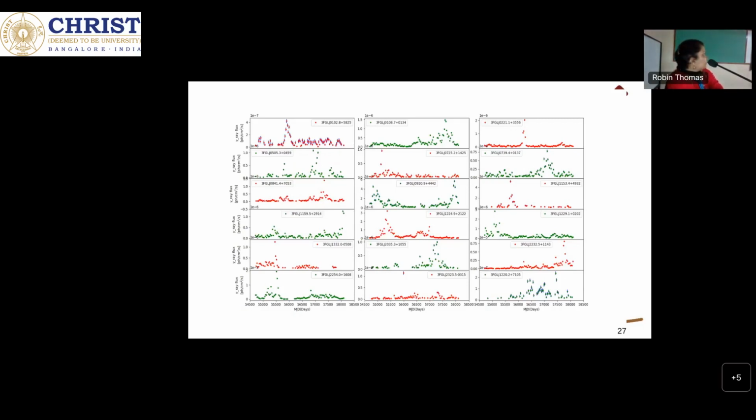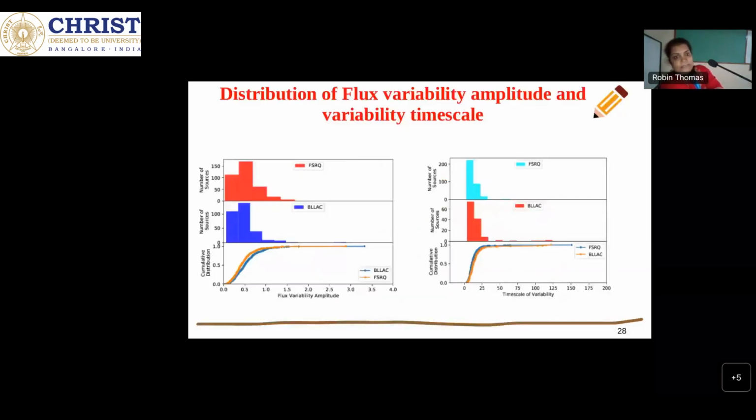We plotted the distribution for FSRQ and BLX, and the main thing we found is that more than 50% of blazars are variable in gamma ray. In the sample of 639 BLX sources, 304 are variable, and out of 481 FSRQ sources, 371 are variable. So we found that FSRQs are more variable than BLX in the gamma ray band.